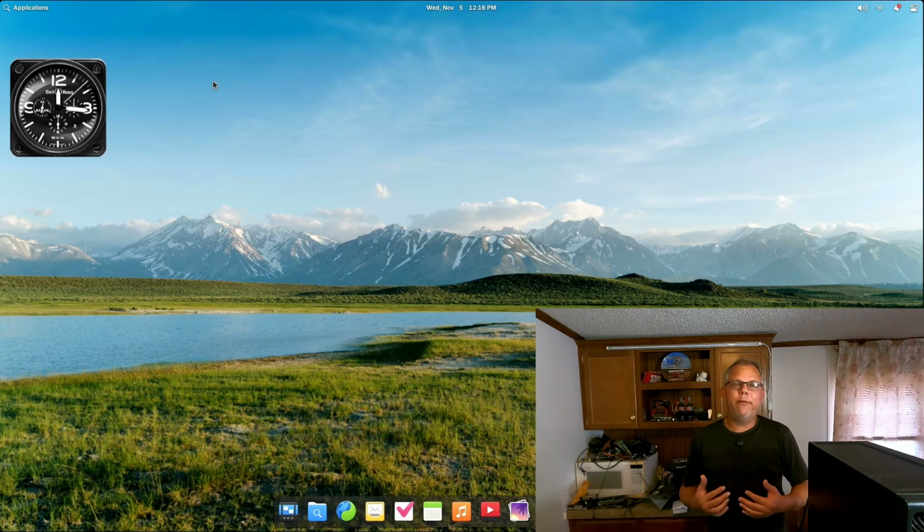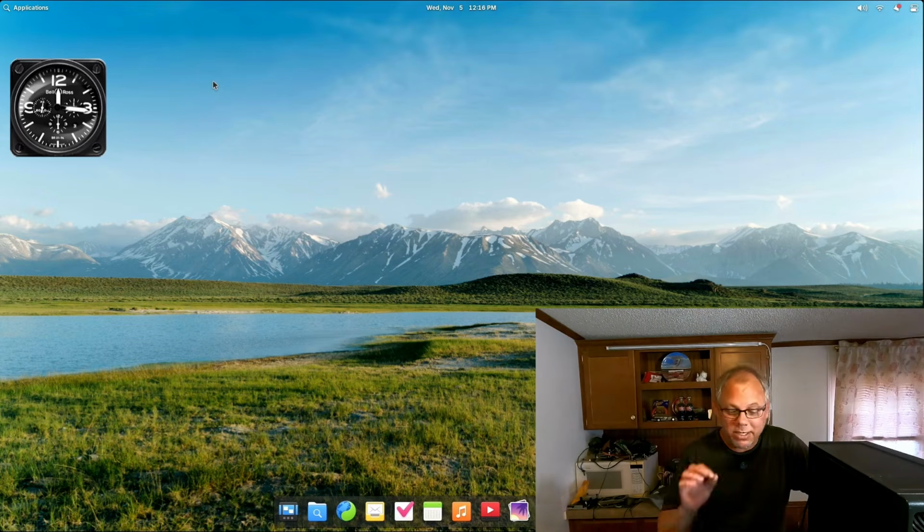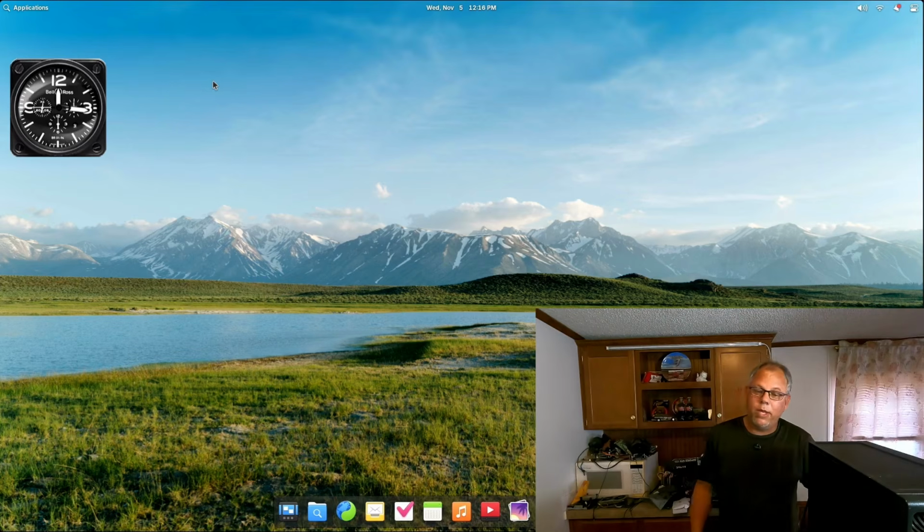If you're using Windows 10, you're going to get security updates until October of 2026. So now is the time to demo and try some of these Linux OS versions out to find one you like. Elementary OS is one that I enjoyed using before. It's not one that you hear mentioned very much, and it's not one that I see a ton of videos on. But it is one that the developers really care about the OS that they've developed, and it shows in the way everything works on it. So you'll find that it's flawless.